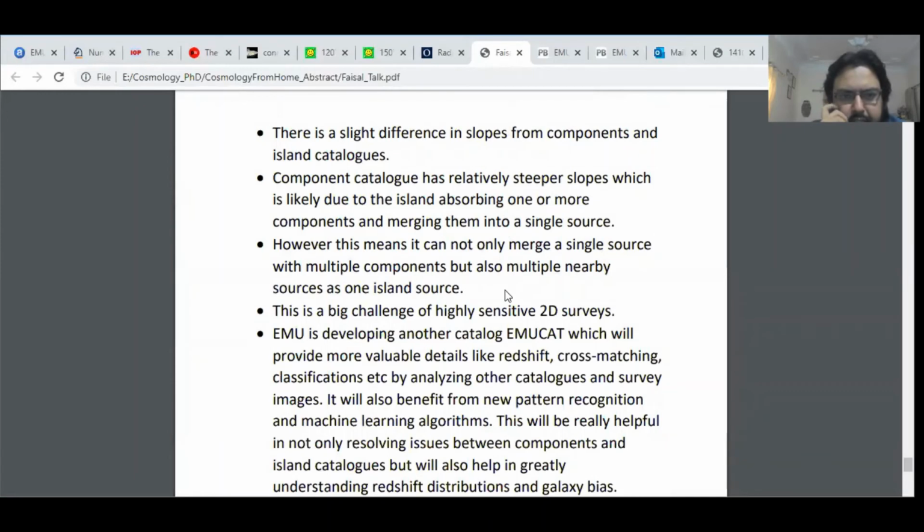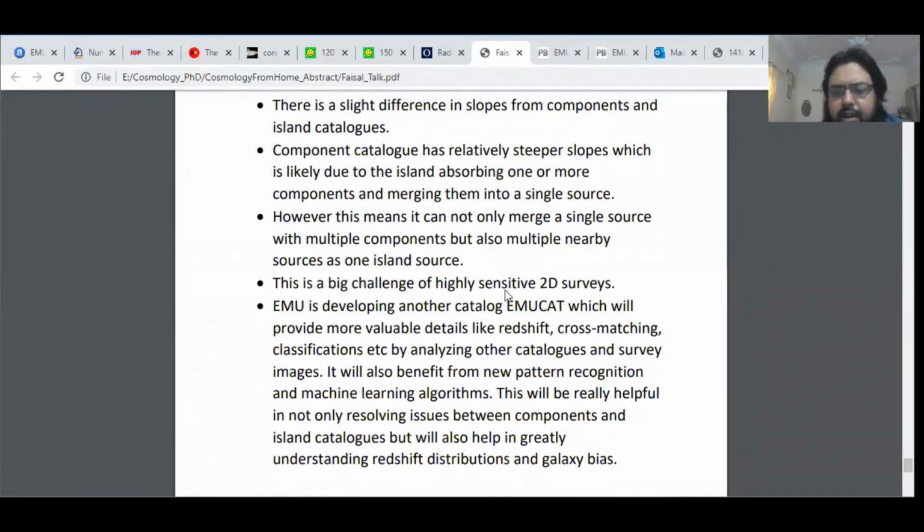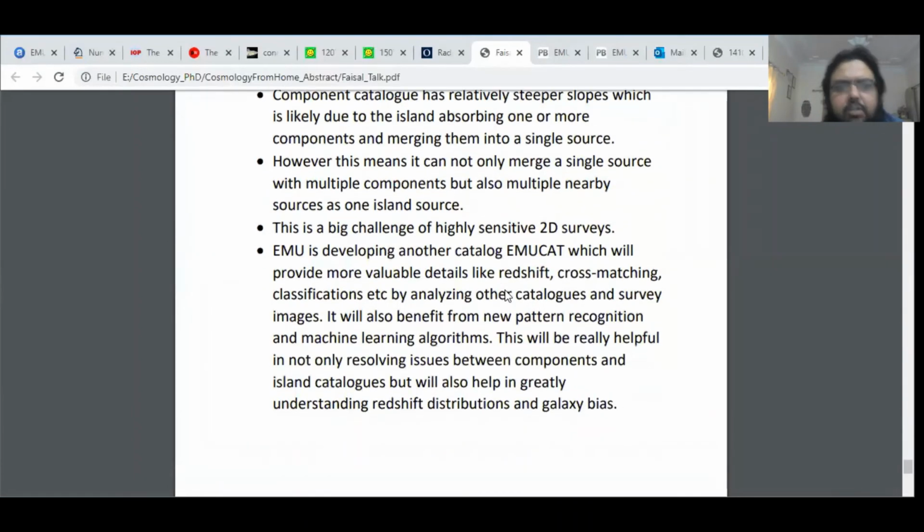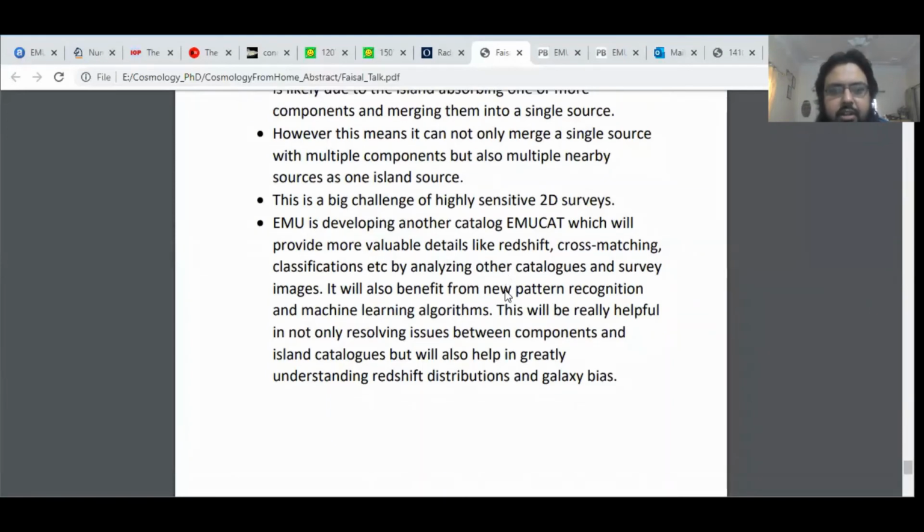As I discussed, the component catalog has relatively steeper slopes, which is likely due to the island absorbing one or more components and merging them into a single one. However, this means it can merge not only a single source with multiple components, but also multiple nearby sources as one island source. This is a big challenge of highly sensitive radio surveys. EMU is developing another catalog, EMU-ASKAP, which will provide more valuable details like redshift, cross matching, classification, etc., by analyzing other catalogs and survey images.